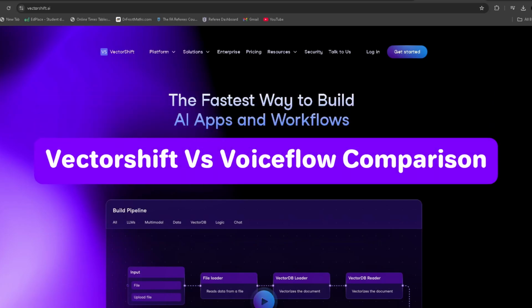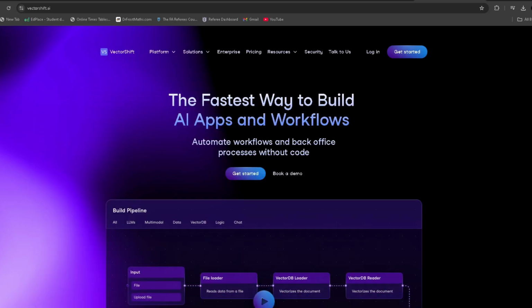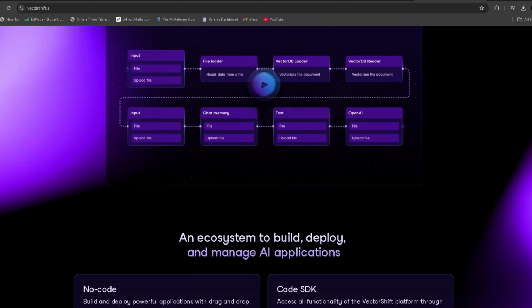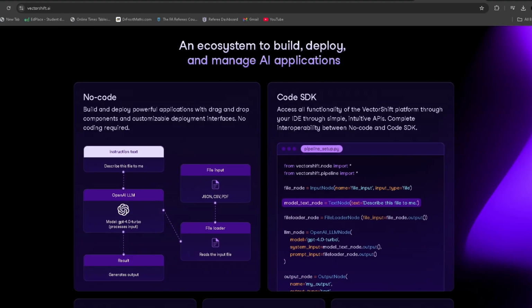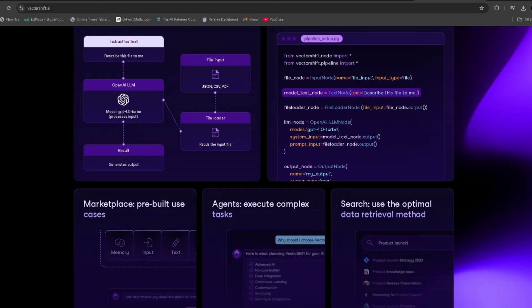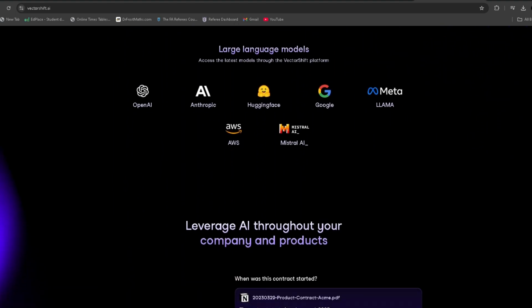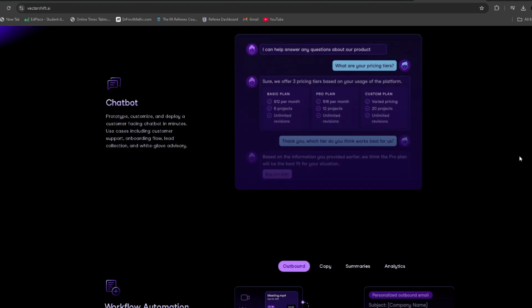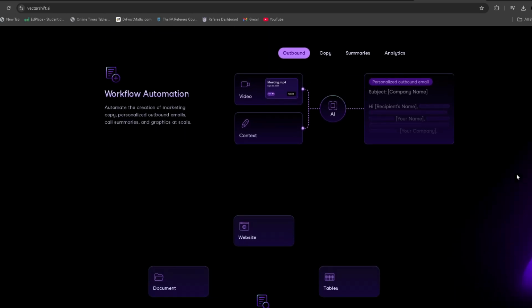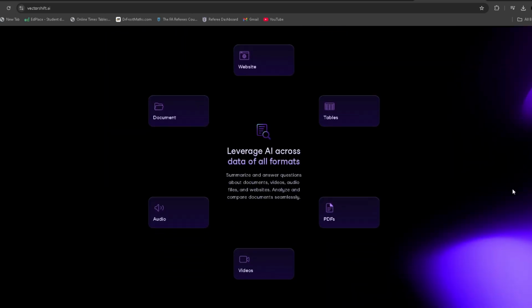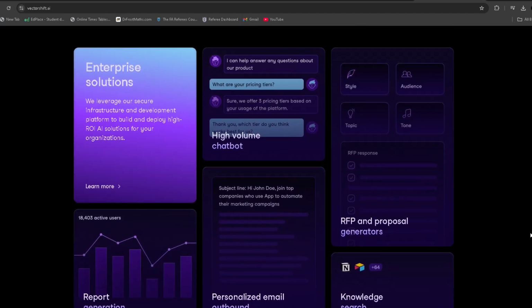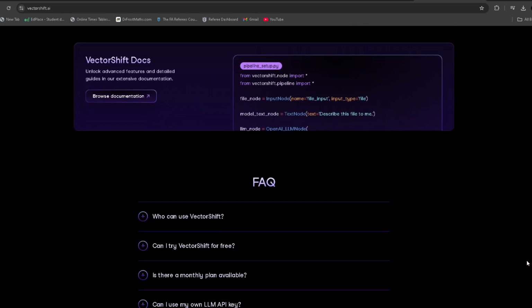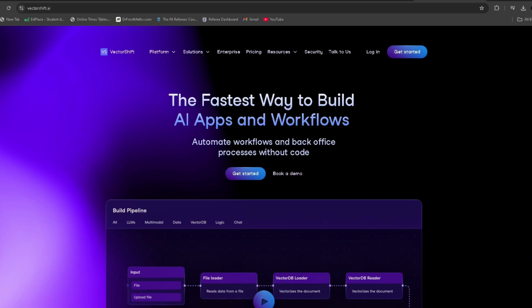In this video, we will compare Vectorshift versus Voiceflow. Vectorshift and Voiceflow serve completely different purposes, catering to a different type of user, but they're both powerful tools in their respective fields. Vectorshift is a portfolio management and trading software designed to help investors make informed decisions by utilizing advanced market analysis tools. Its key features include trend analysis, automated buy and sell signals, and stock ranking based on momentum. Its platform is tailored to active traders and investors who want to manage multiple portfolios, analyze stocks deeply, and receive real-time alerts for market movements. However, the software can be intimidating for many beginners due to its complexity.